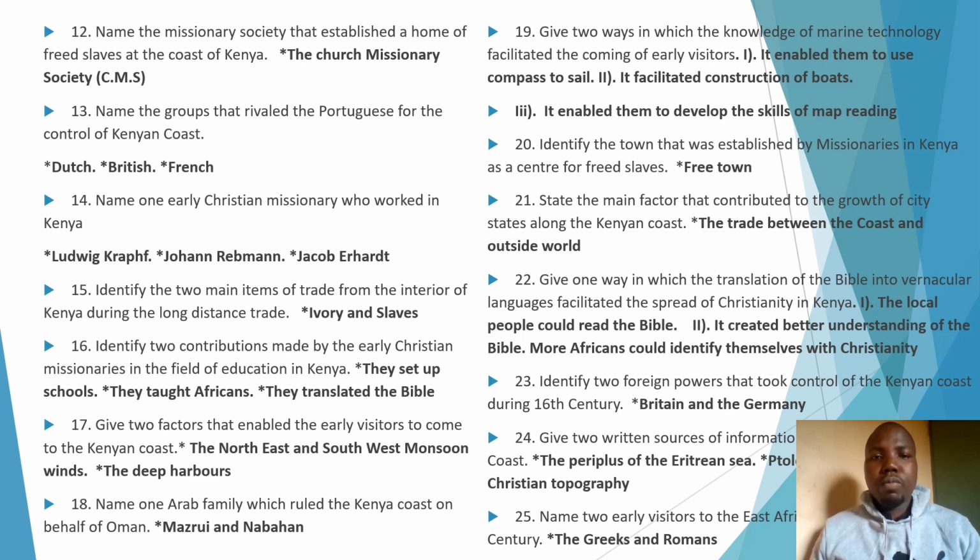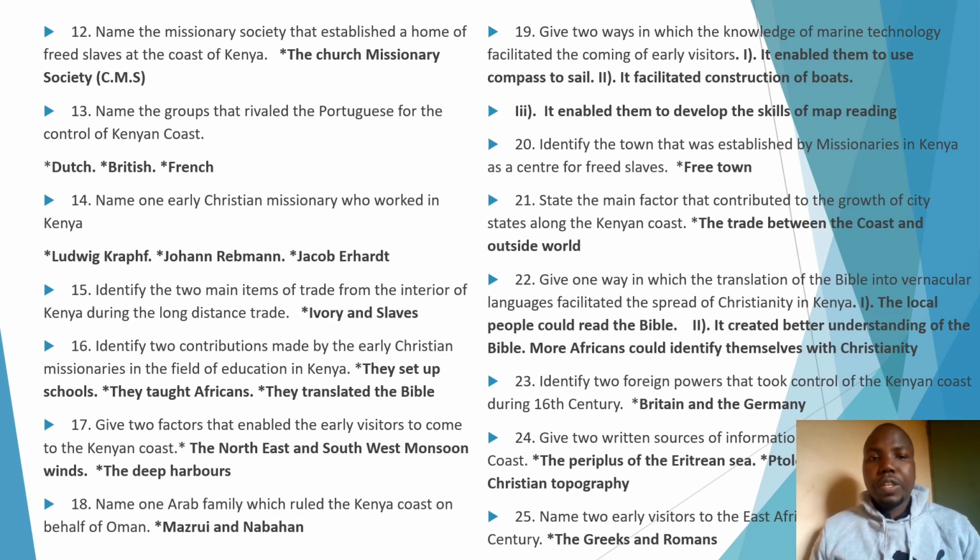Now, name the groups, that is question 13. Name the groups that rivaled the Portuguese for the control of the Kenyan coast. We have the Dutch. The Dutch in this case could be the Netherlands. We have also the British and the French. Those are the rivals of the Portuguese on the East African coast. I'm sure you know that question.